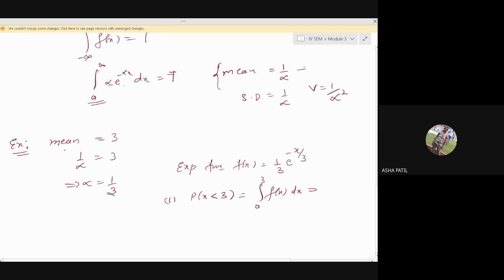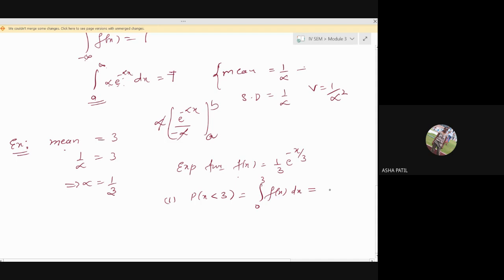Every time it is the same. Alpha will be kept outside. Then the integration of e raised to minus alpha x gives e raised to minus alpha x divided by minus alpha. Only the limits will change here. Alpha cancels. Every time you will be getting the same kind of example.